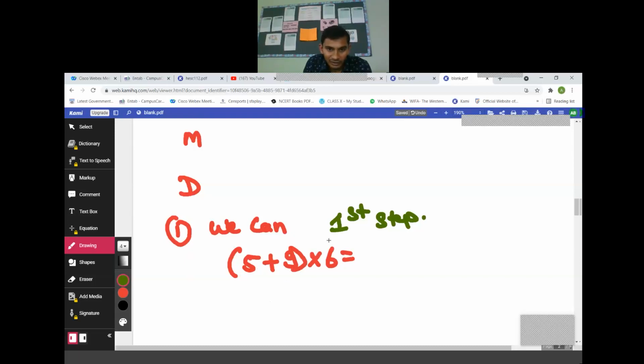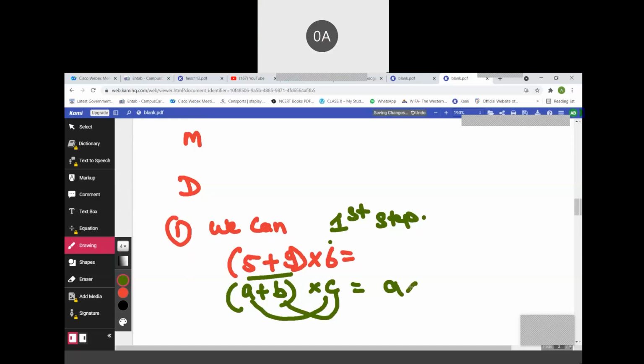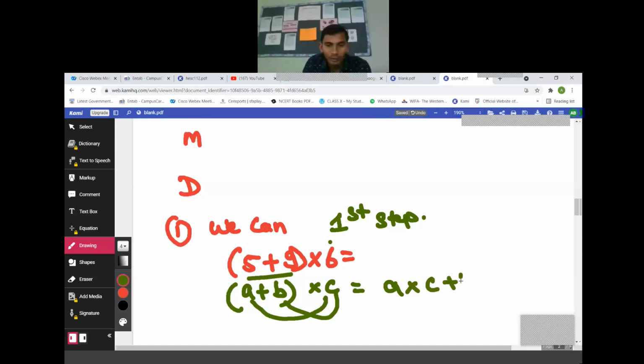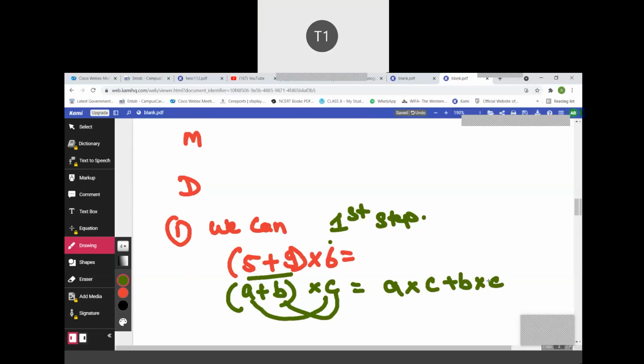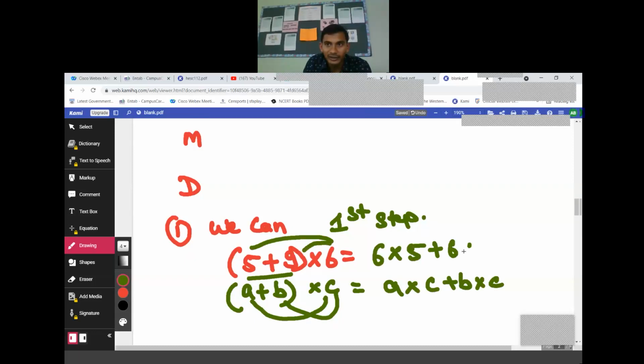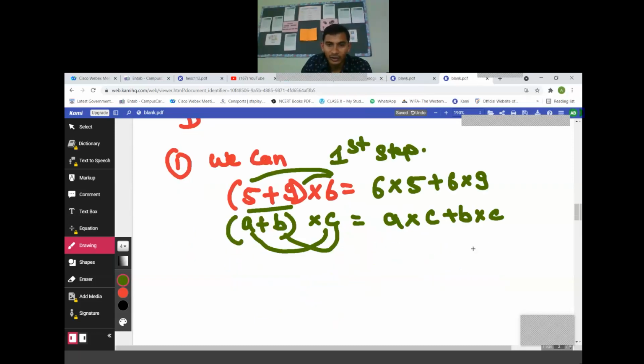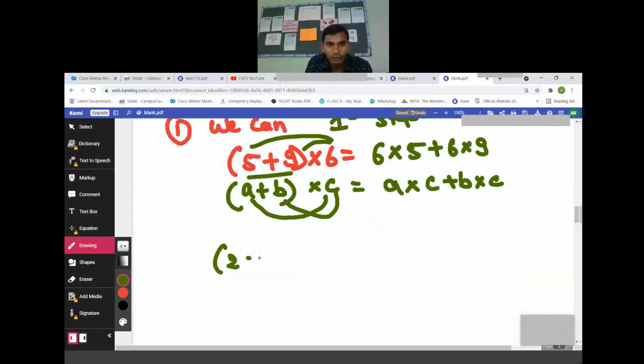Step number 1. You have two numbers, A plus B, multiplied by a third number, C. What happens in this case? It becomes A into C plus B into C. So in this case, 6 will go to 5 and 6 will go to 9 also. So it will be 6 into 5 plus 6 into 9.